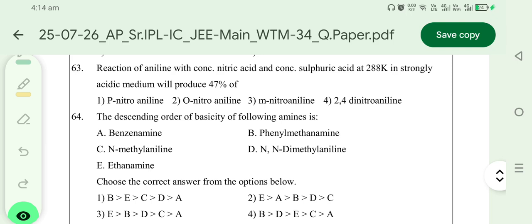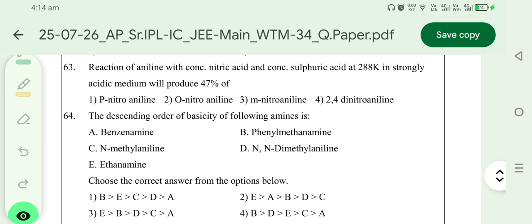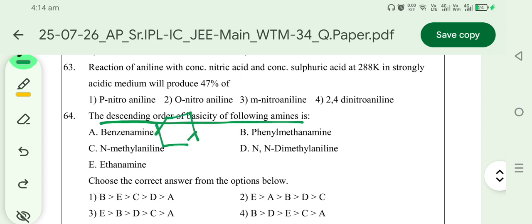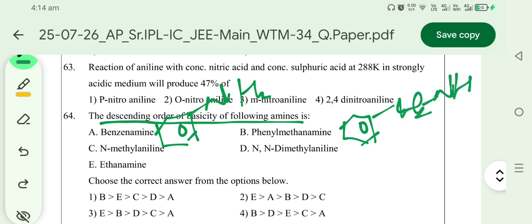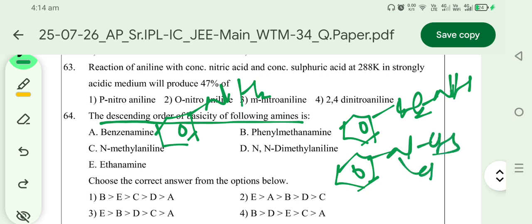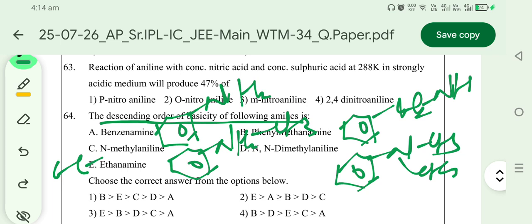The decreasing order of basicity of the compounds. Benzenamine is aniline. Phenylmethylamine is benzylamine. N,N-dimethylamine is a tertiary amine with an aromatic ring. N-methylamine also has an aromatic ring. And ethylamine is an aliphatic amine.